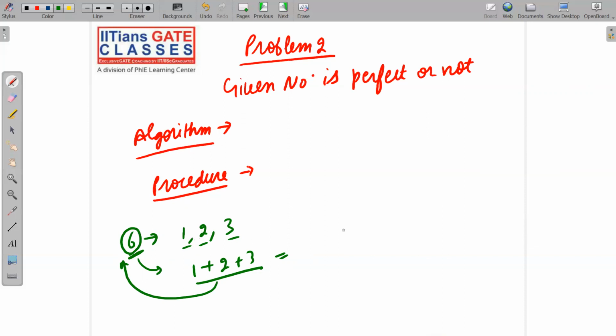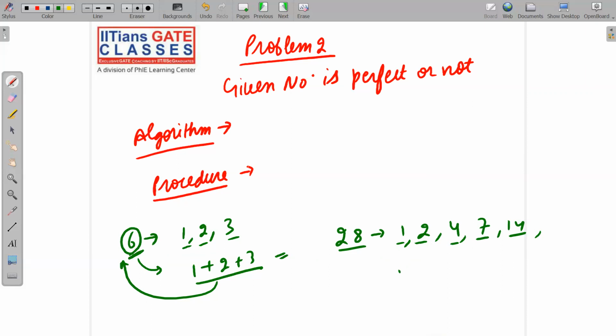Other numbers also. And let me show you. I think 28 is also a perfect number. 1 will be the factor of 28, obviously. Then 2 will be the factor. Then 4, then 7. Any other factor? Okay, yeah, 14 will also be a factor. 14 into 2 is 28, 7 into 4 is 28, and 1. So 28 has all these factors which are less than 28.